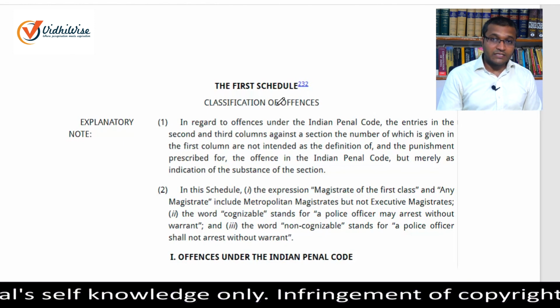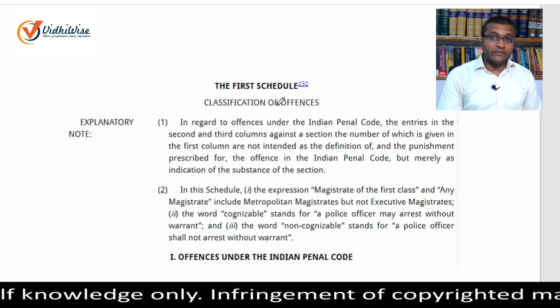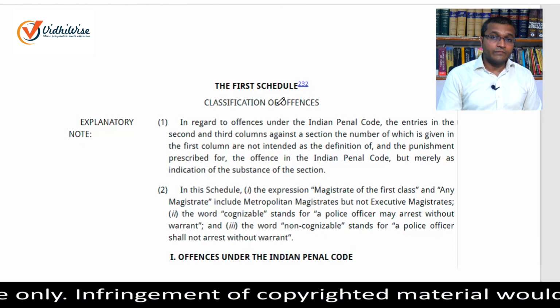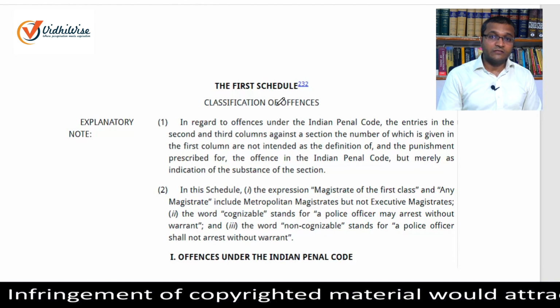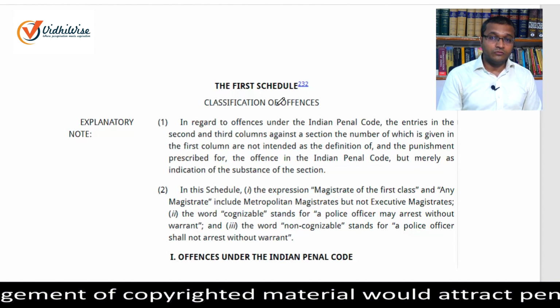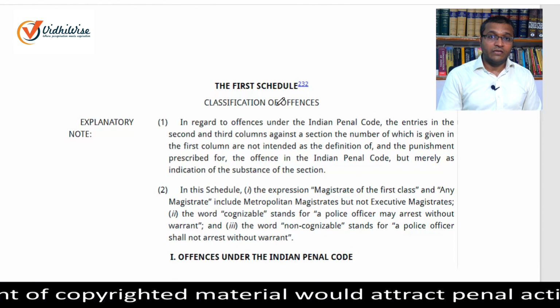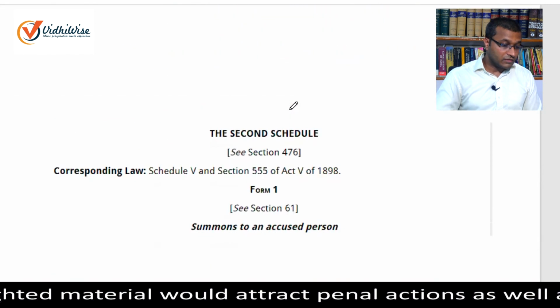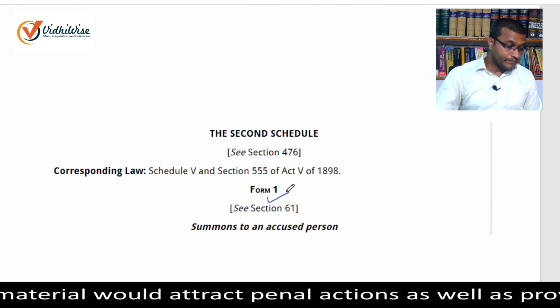Schedule 1 deals with the classification of offences. It is divided into 2 parts, Part 1 and Part 2. Part 1 deals with offences punishable under the provisions of the Indian Penal Code, and Part 2 deals with offences which are punishable under other laws. And Schedule 2 deals with forms, as you can see on the screen.